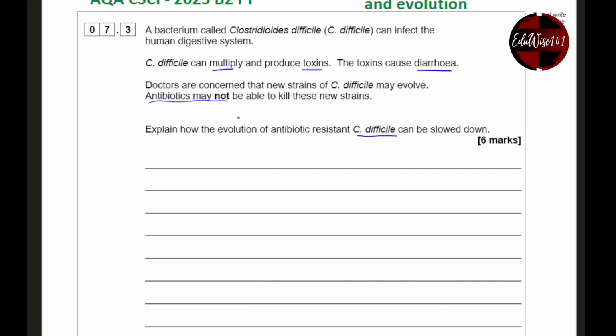Now, the doctors are worried that the new strains, the new type of bacteria, may not actually be killed by the antibiotics. So the question is asking, explain, right? So you have to give reasons. How the evolution, meaning how the change of antibiotic resistance for C. difficile may be slowed down. How can you actually slow down this change in this bacteria?